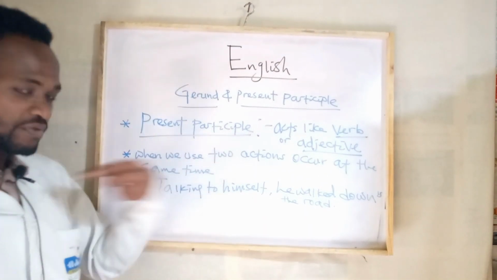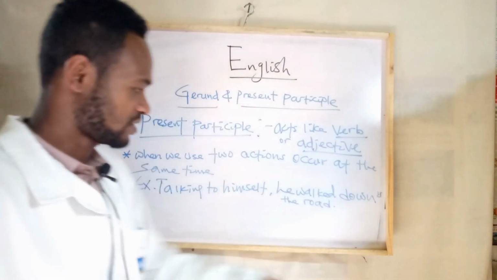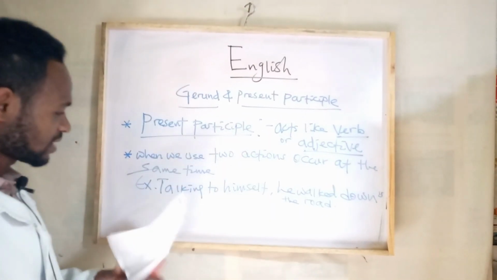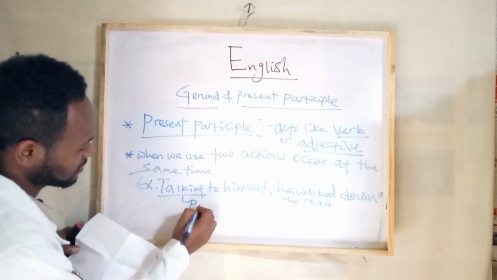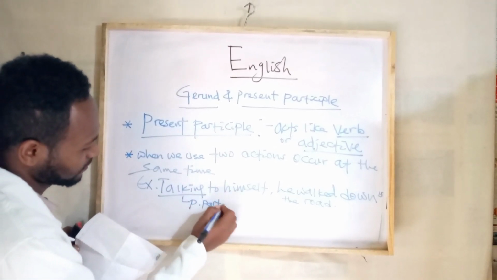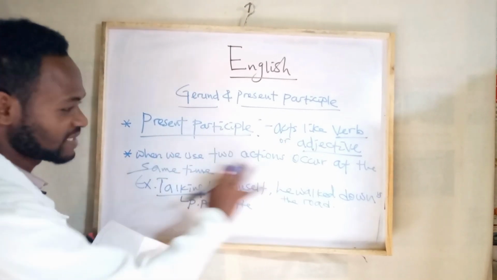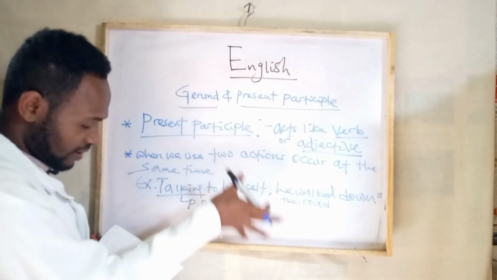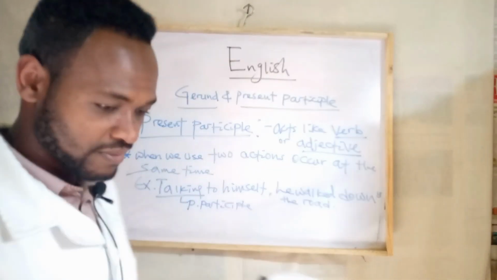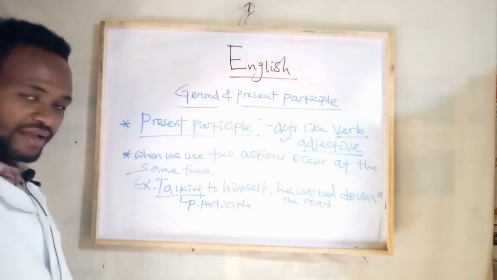This person is talking to himself. This is the first. He also walked down the road. So the ing form used here becomes what? Present participle. When two actions come at the same time or happen at the same time, we use the ing form.